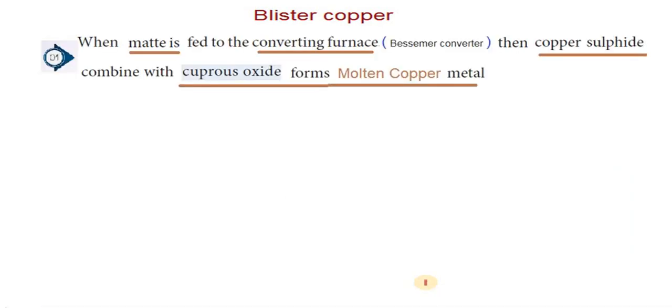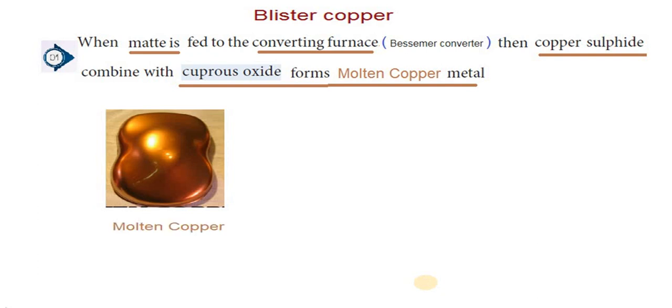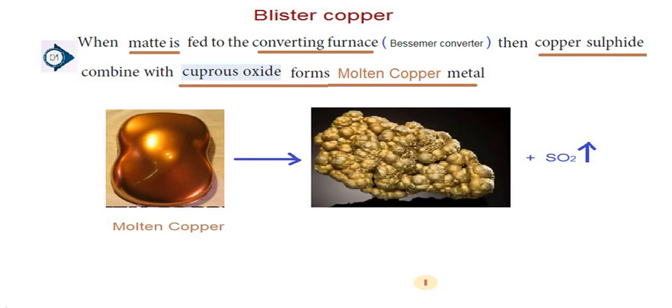Blister copper. What is blister copper? When matte is fed into the converting furnace, otherwise called the Bessemer converter, then copper sulfide combines with the cuprous oxide and forms molten copper metal. This is molten copper. Molten copper, while solidifying, expels sulfur dioxide. While becoming solid, the surface of the molten copper has a lot of blisters. This is known as blister copper.